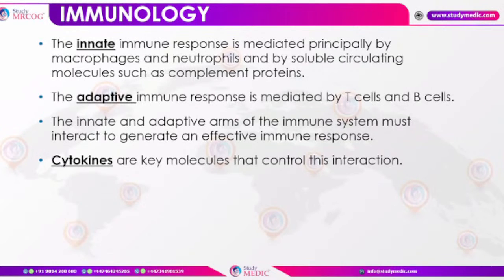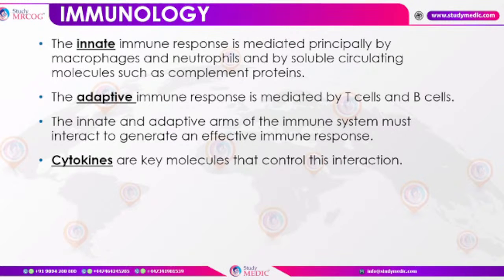The innate immune response is mediated principally by the macrophages and the neutrophils, and by soluble circulating molecules which we call complement proteins. Okay, so now the first thing is that you should have an idea of what actually is the innate immune system and what actually is the adaptive immune response. Then there comes another point, that what are the mediators, the facilitators of this immune system.